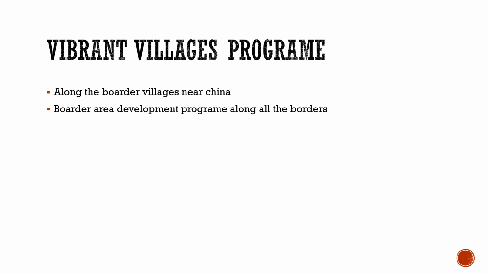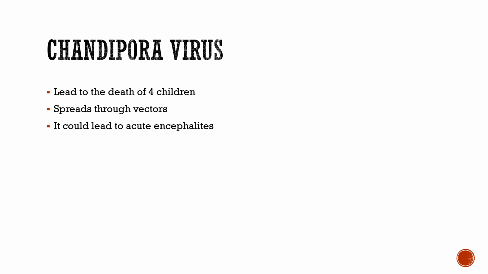So with this regard, let's move to the last article of today's discussion. It is about the Chandipura virus. It has led to the death of 4 children. This virus spreads through vectors, usually mosquitoes and other vectors also. It could lead to acute encephalitis, which is the inflammation of the brain, and finally could kill the child, or the person who is infected. So this was about it.